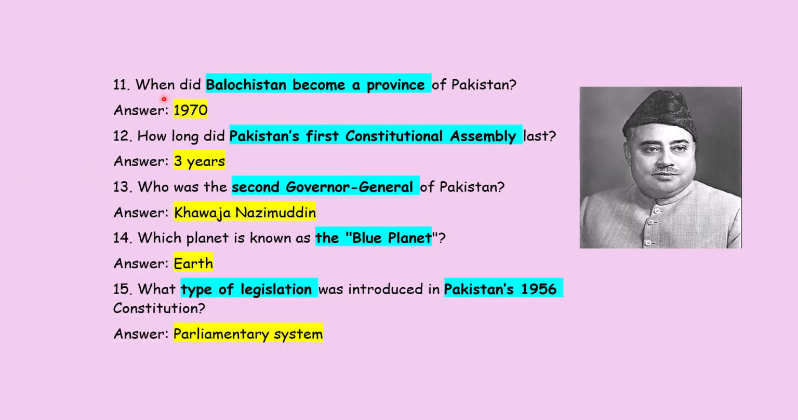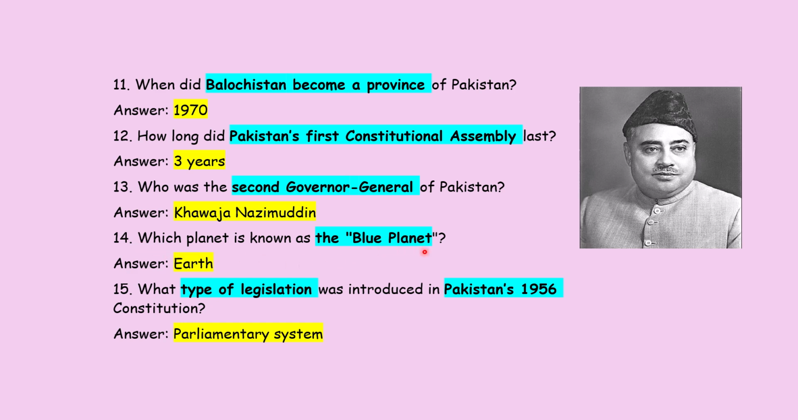Coming towards the next question, when did Balochistan become a province of Pakistan? It became one in 1970. Before that, Balochistan was not a province. How long did Pakistan's first Constituent Assembly last? It lasted for 3 years. Who was the second Governor General of Pakistan? It was Khwaja Nizamuddin. The first Governor General was Quaid-e-Azam. Second was Khwaja Nizamuddin. As you can see, he was Bengali, by the way.